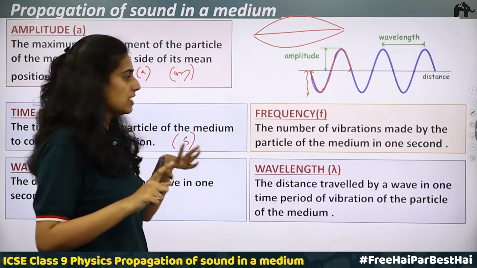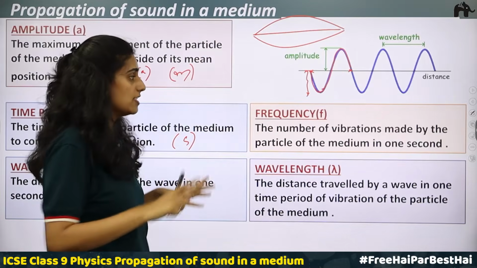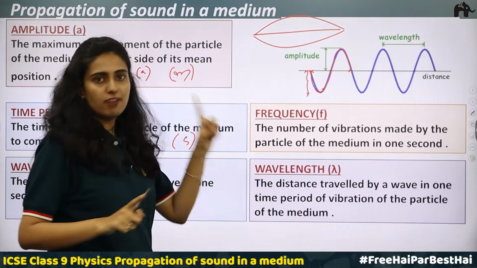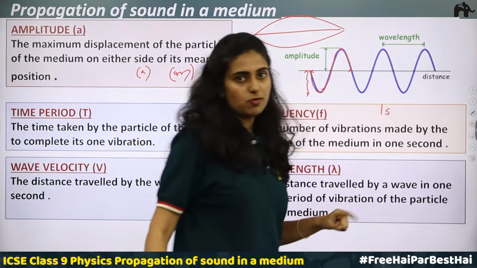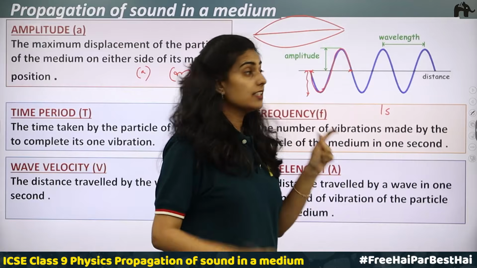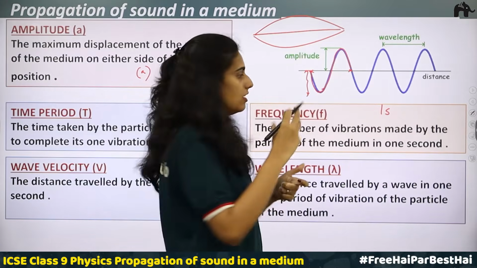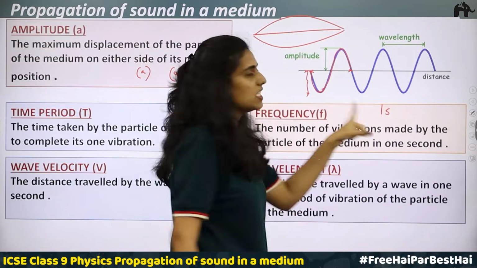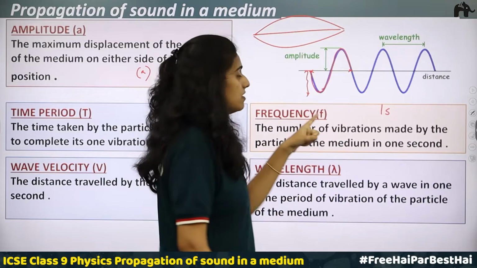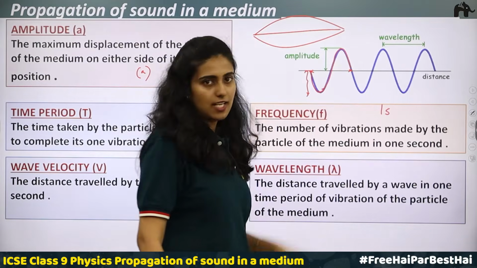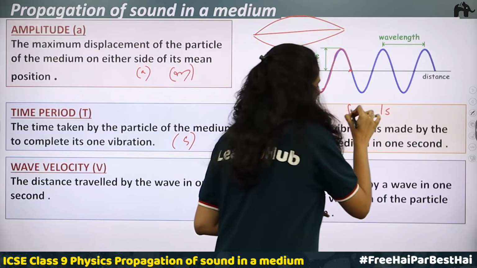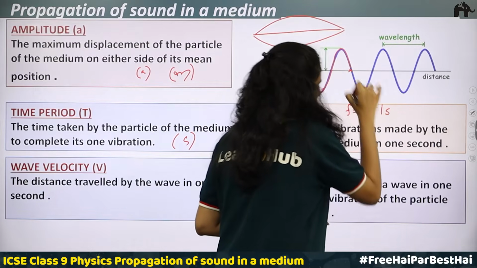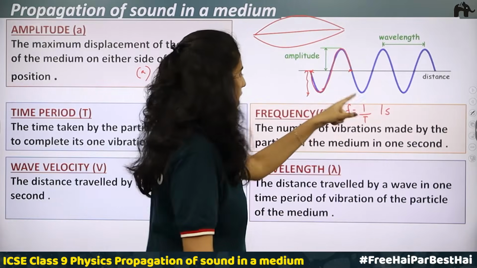And about frequency, when you discuss the number of vibrations made by the particle of the medium in 1 second. Here the time is 1 second. In 1 second, the number of vibrations possible we call the frequency, which is represented by small letter f. And the relation between frequency and time period is that frequency is inversely proportional to time period. Frequency is equal to 1 by time period.